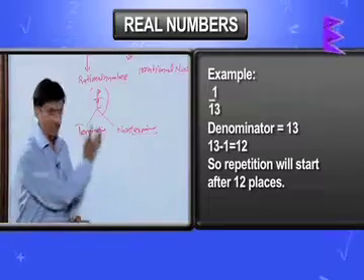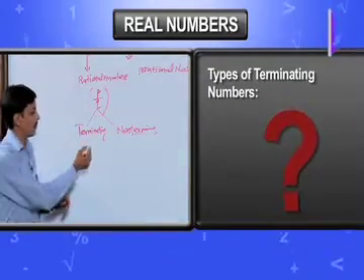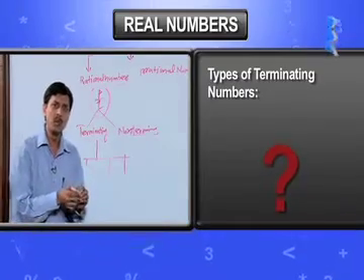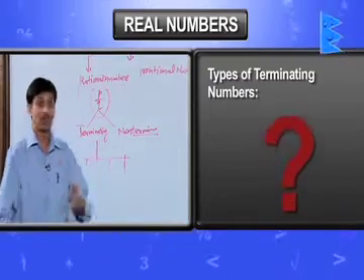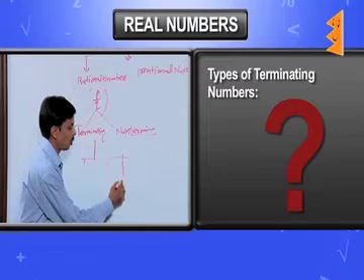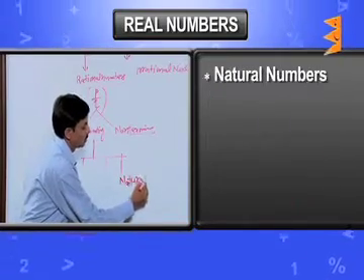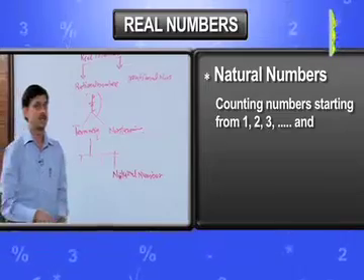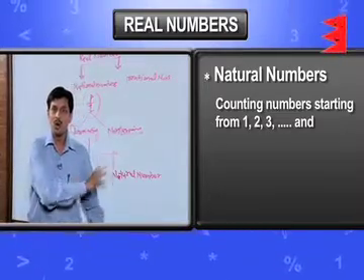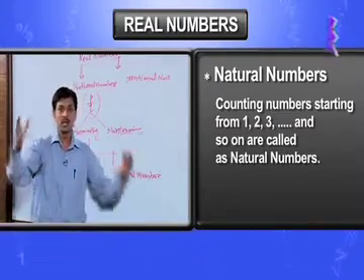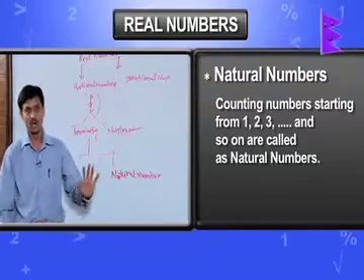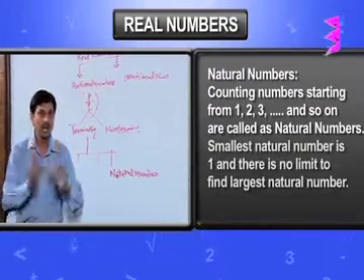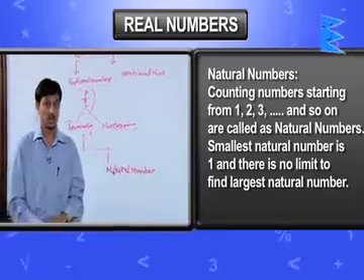Now there is a big question: what types of numbers come in the category of the terminating? As we know, the first invented numbers are the natural numbers. We know that the counting numbers start from 1, then go on 1, 2, 3 successively. These numbers are known as the natural numbers. The smallest natural number is 1, and we cannot find the largest natural number.